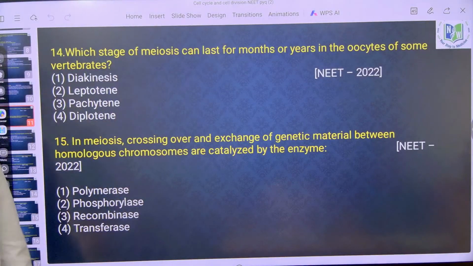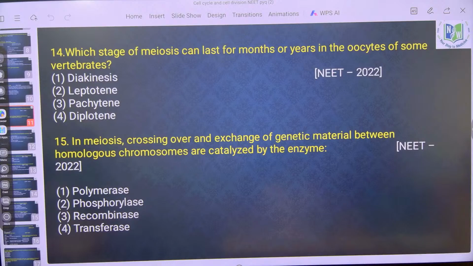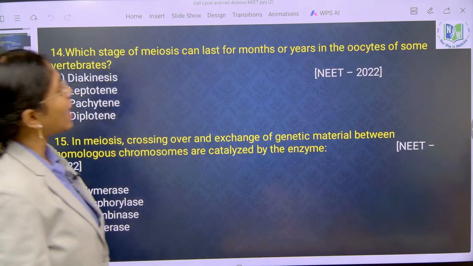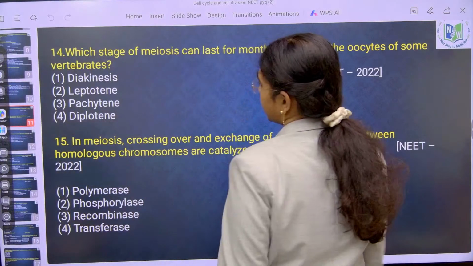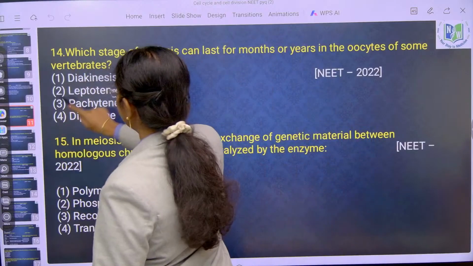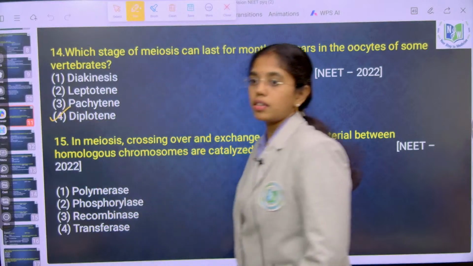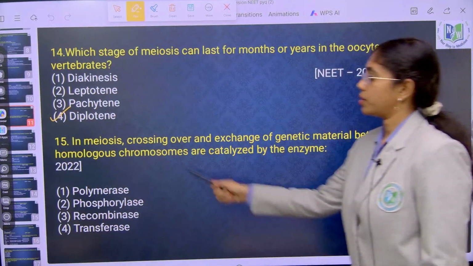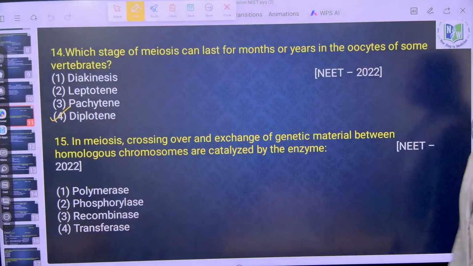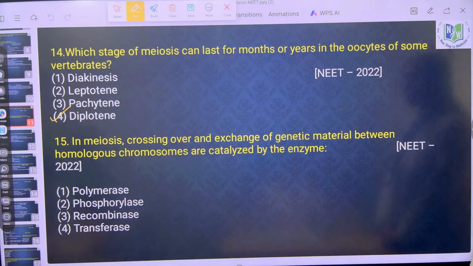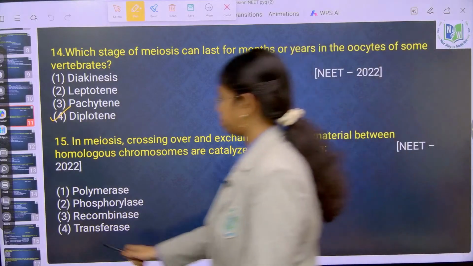We'll give some time. Which stage of meiosis can last for months or years in oocytes of some vertebrates? Diplotene, right? That is why it is also known as the dictyotene stage. Good.